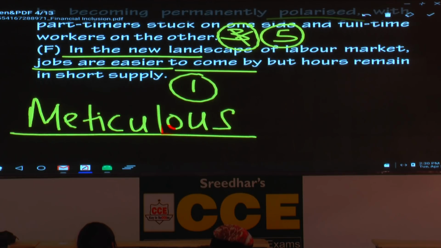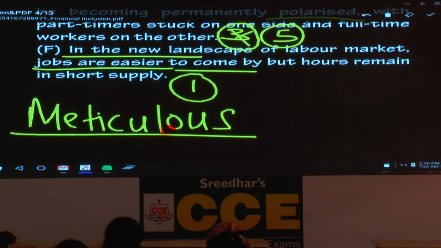Write the meaning of that word. Meticulous means taking care of the minutest details. Taking care of the minutest details. Minutest, what is the spelling? M-I-N-U-T-E-S-T. Minutest details.